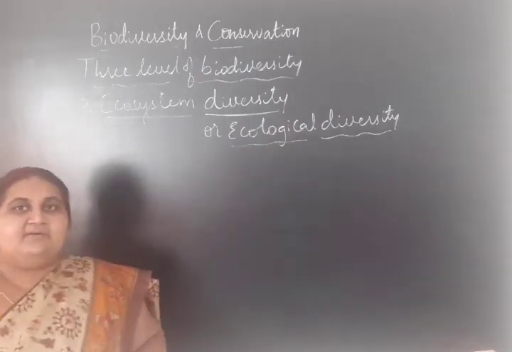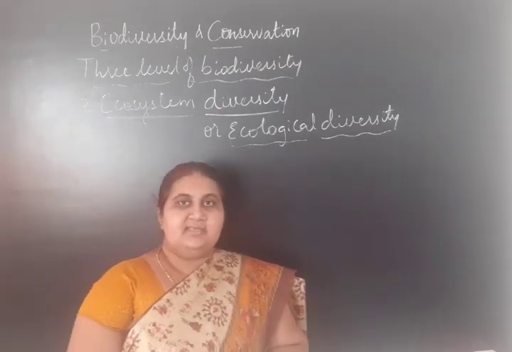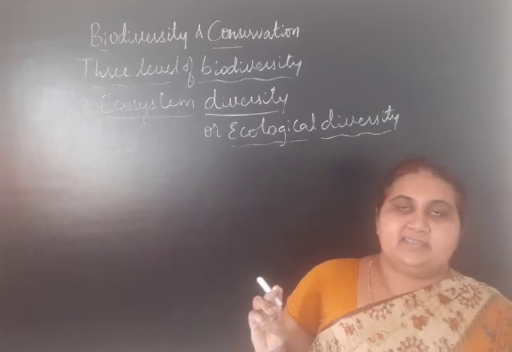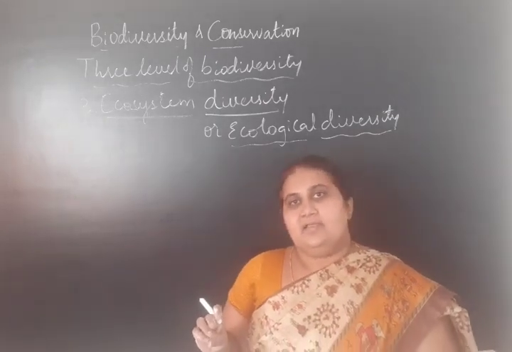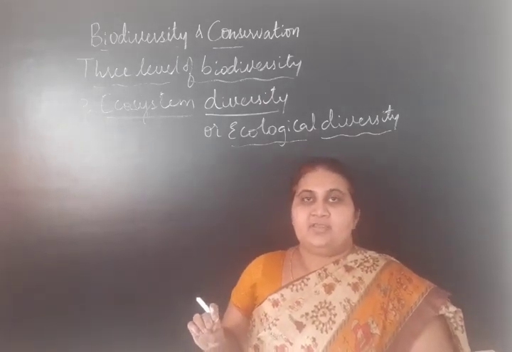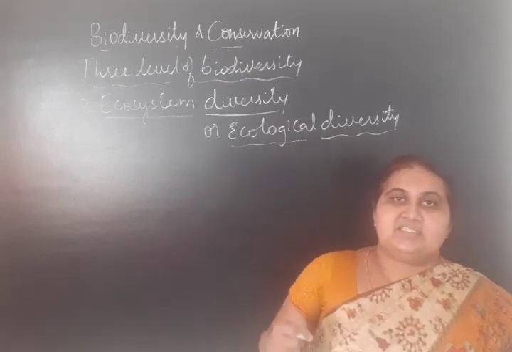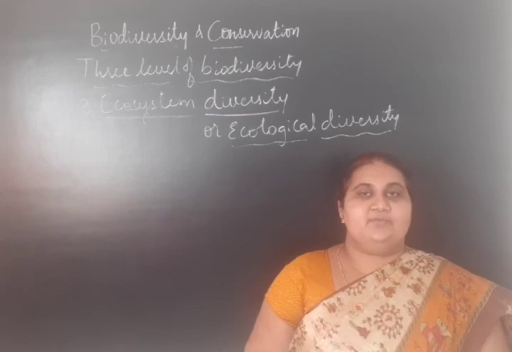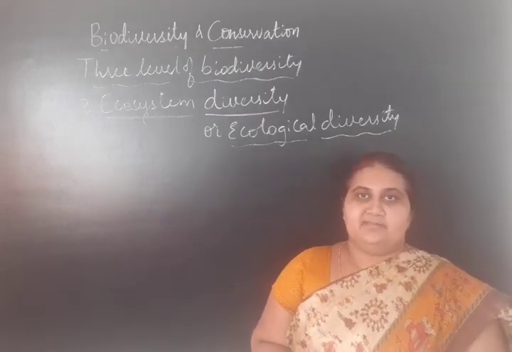So biodiversity exists at three levels: genetic level, species level, and ecosystem level. If it is asked for 5 marks, you will write the definitions and explain with the examples.